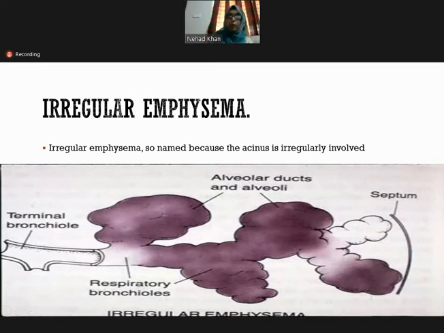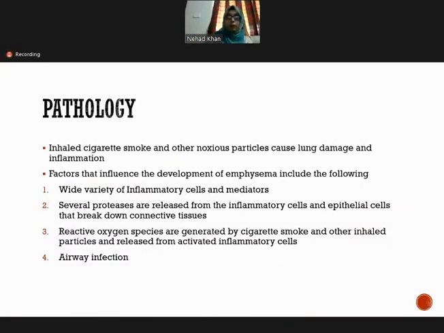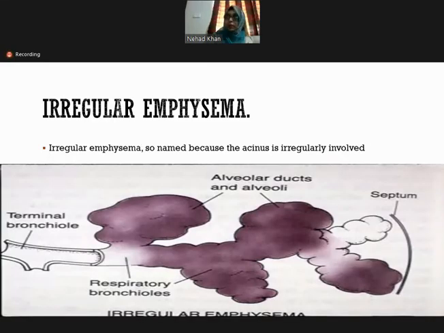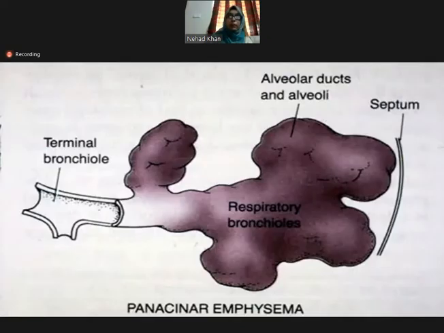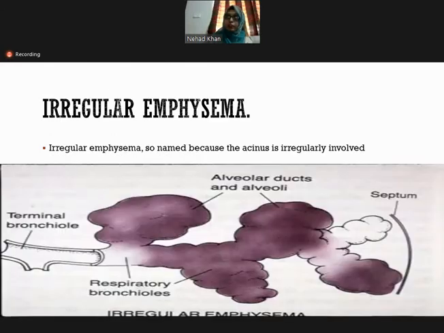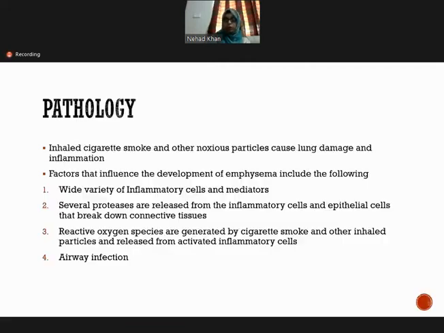First, again, I'm repeating because now I will go on to the next. I'm going to go on to the pathology. So till now we have discussed the types. First one was the proximal acinar or the central acinar emphysema. The second was panacinar emphysema. Third was distal acinar emphysema, and then irregular emphysema. I think it is a bit clear now to all of you. Now I'm going to the pathology of emphysema.